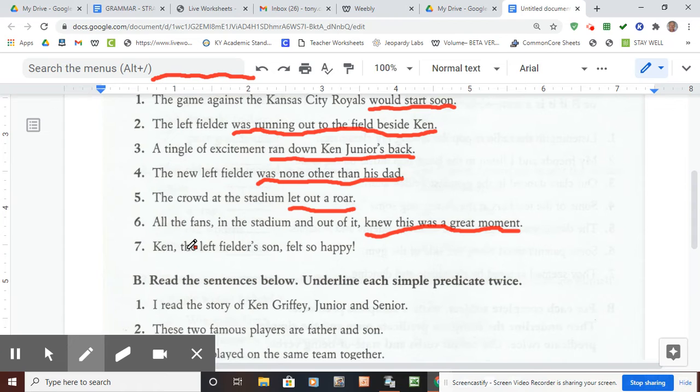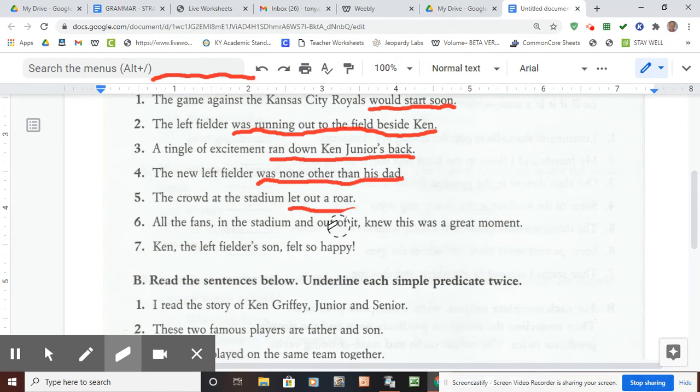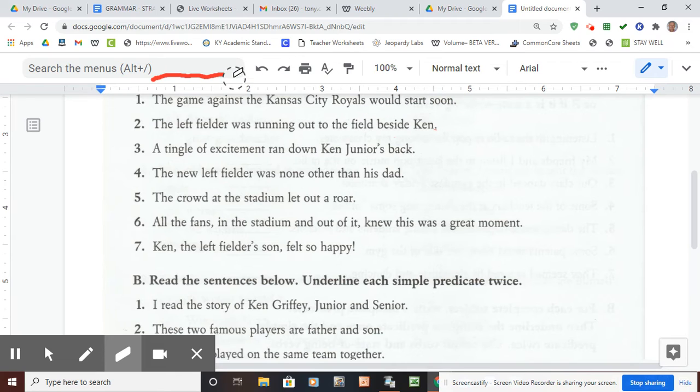Ken is the simple subject. What did Ken do? He felt so happy. Felt so happy. Those are the complete predicates. Remember, usually more than one word. And usually it could be several words, 7, 8, even 9 words or so in the complete predicate.